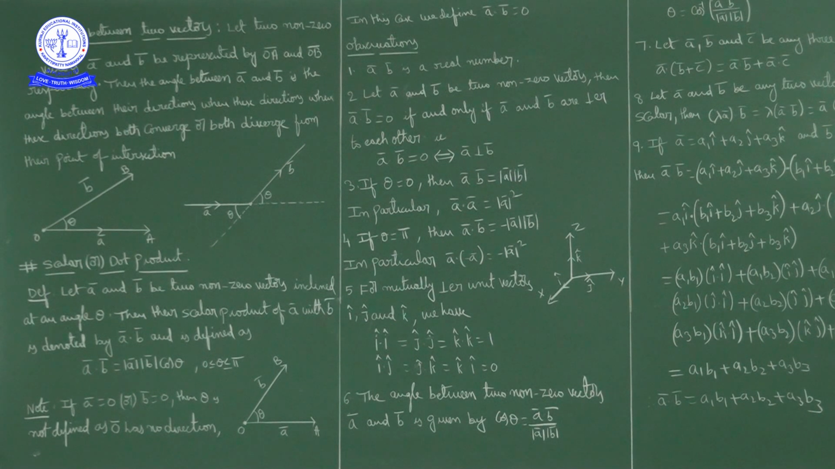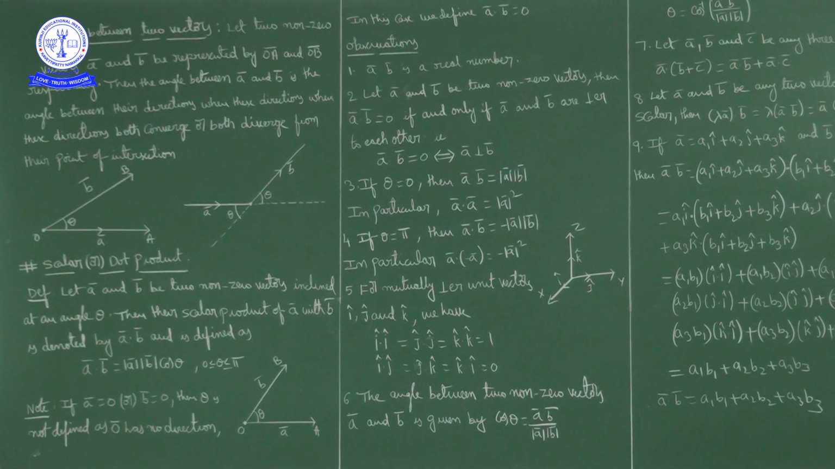So the angle between i cap and j cap is 90 degrees. So i cap dot j cap is equal to what? Modulus of i cap into modulus of j cap into cos pi by 2. Cos pi by 2 value is 0. So i cap dot j cap equal to 0, j cap dot k cap equal to 0, k cap dot i cap equal to 0, because i cap dot j cap is equal to modulus of i into modulus of j into cos pi by 2, and cos pi by 2 is 0.